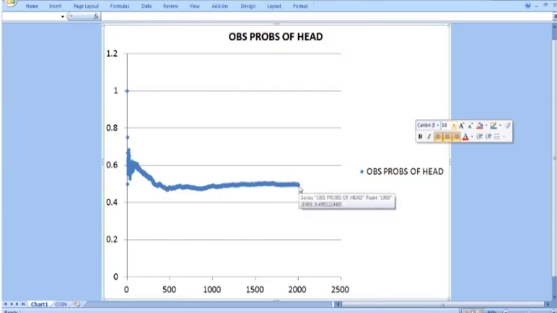This is the main logic behind the law of large numbers, that when the coin is tossed a large number of times, the observed probabilities of head as well as of tail converge to the theoretical probability of head and the theoretical probability of tail.